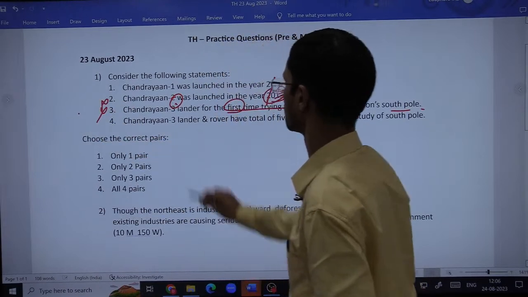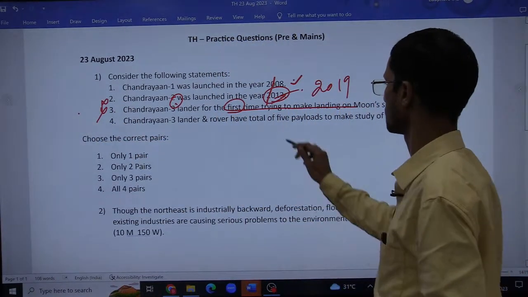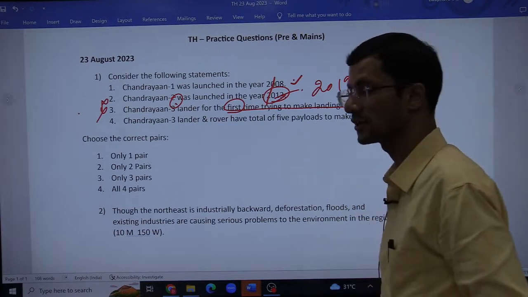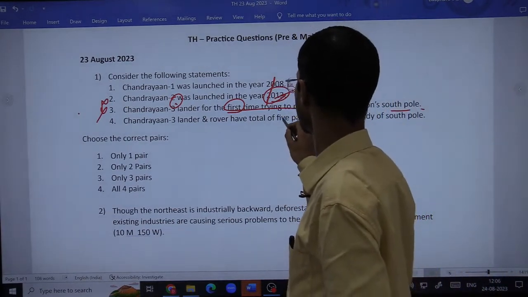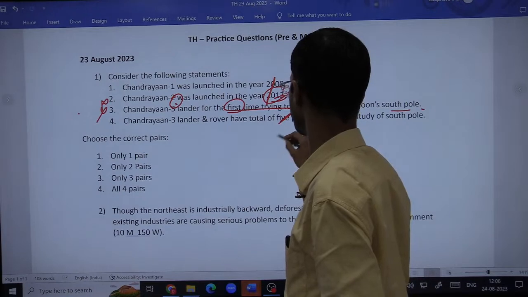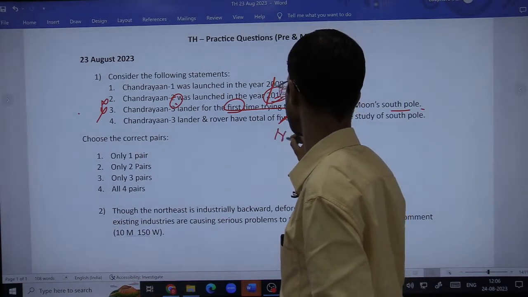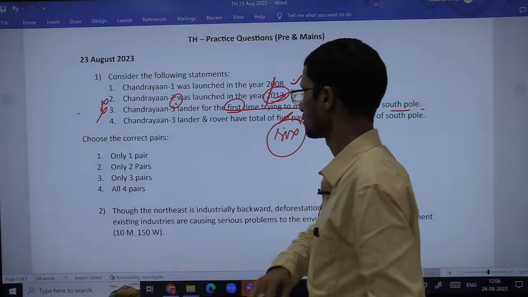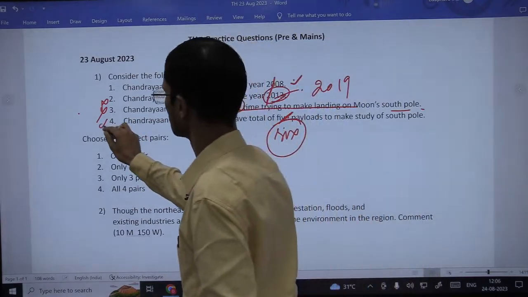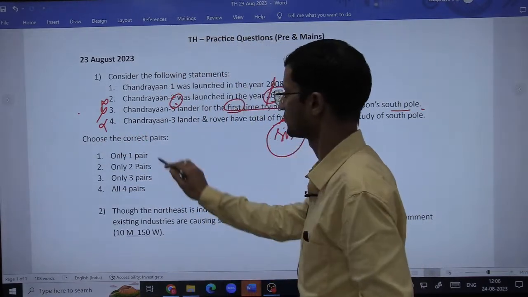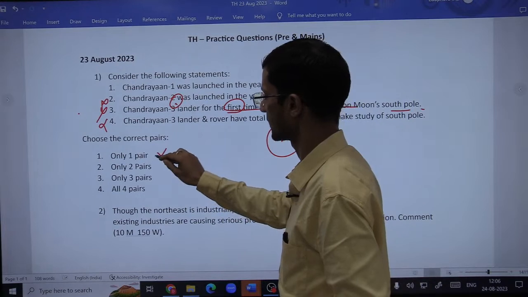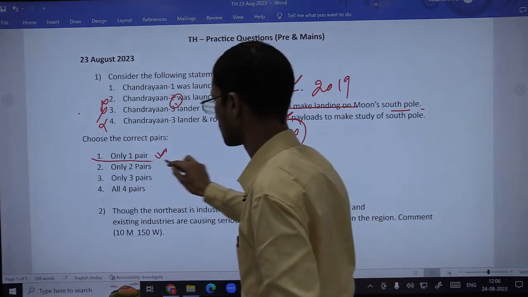And fourth, Chandrayaan 3 lander and rover have a total of 5 payloads to make a study of the South Pole. No, this is again wrong. This is not 5, rather the payloads are 6. So you see, all of 2, 3, 4 are wrong, which means you are left with only and only one pair as the correct answer here. I understand this is a difficult question.